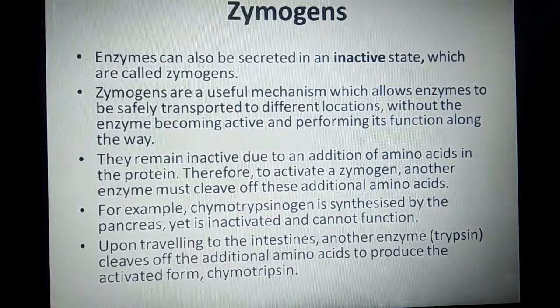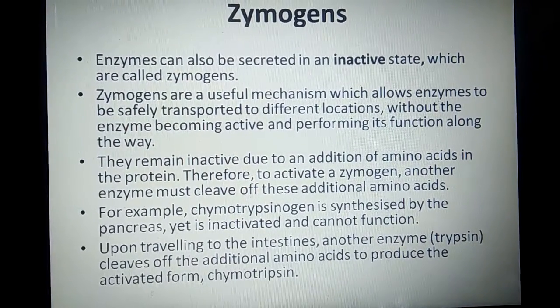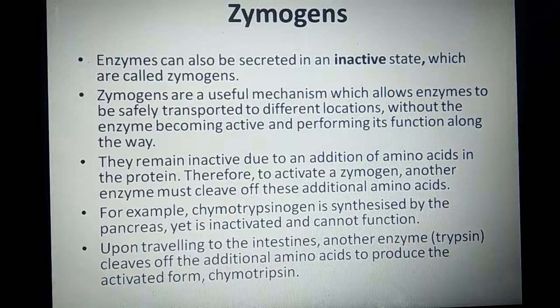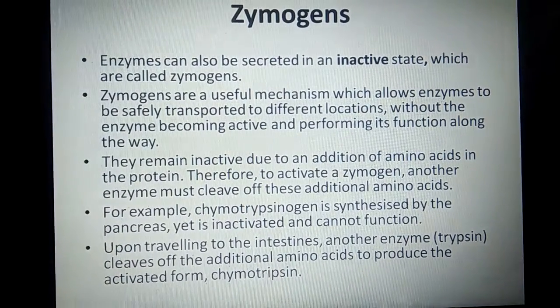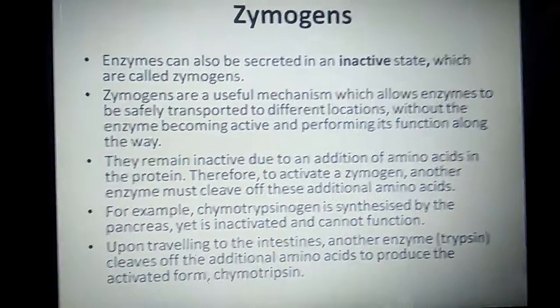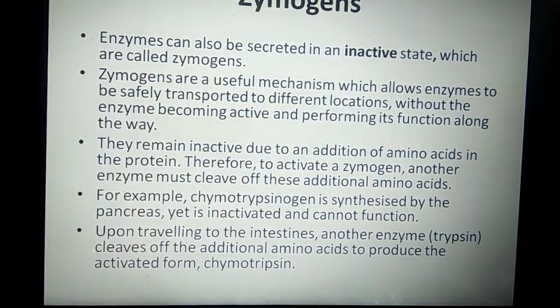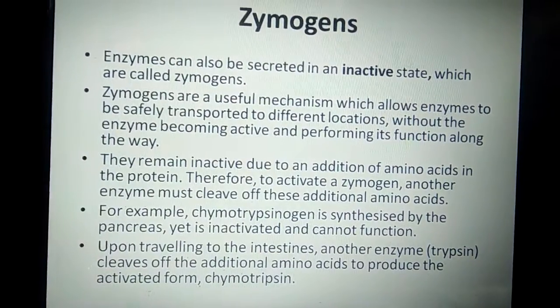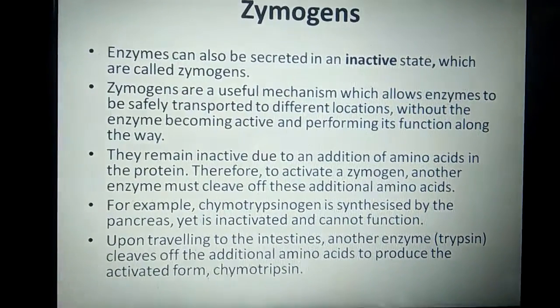An example is chymotrypsinogen, synthesized in the pancreas but in the inactive state. When it travels down to the intestine, the trypsin enzyme breaks off these additional amino acids and produces the activated form, chymotrypsin. So this was all about enzymes, their activity, their inhibition, and their nomenclature.